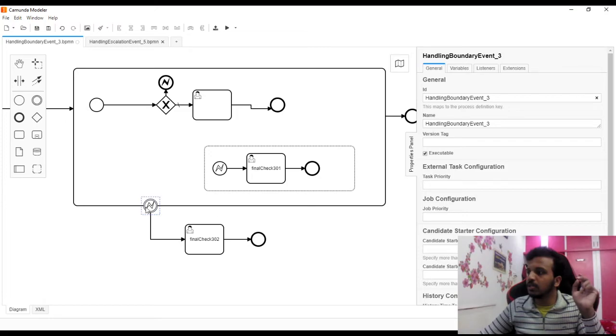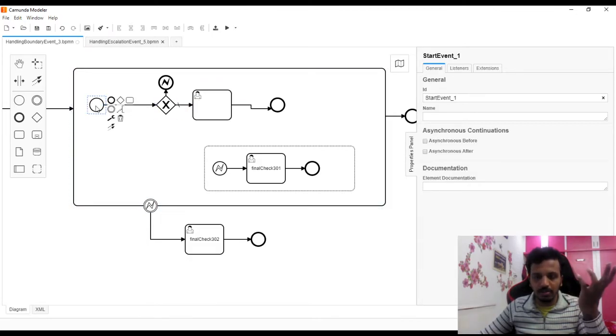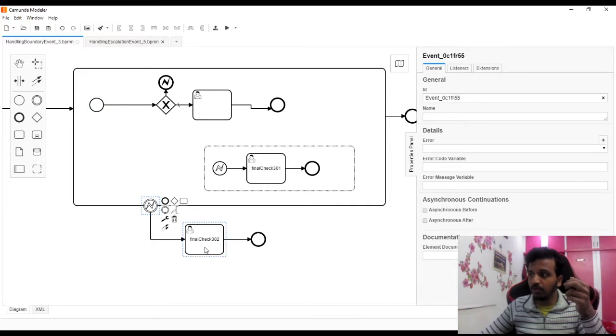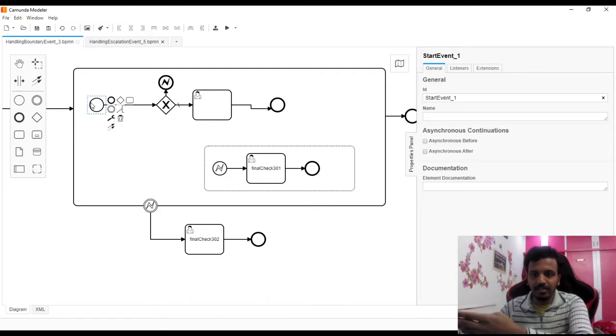Now the next 2 points are about variables. If you can see, this is the outside. This is, you can say, a group or a partition. When the control comes outside, the variables that are created, let's say 2 variables are created here. Now when control comes here, these 2 variables are created inside that small box or group. That's why the scope of that will be within that group only.